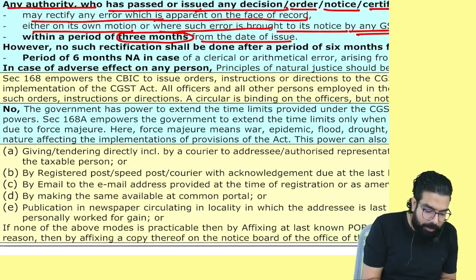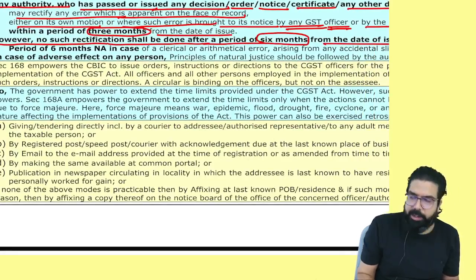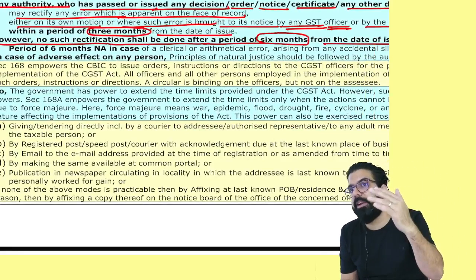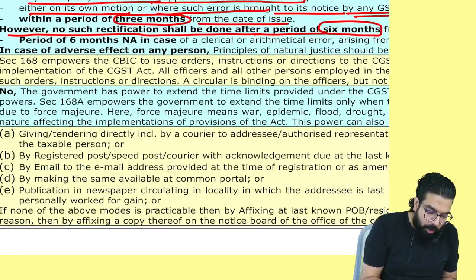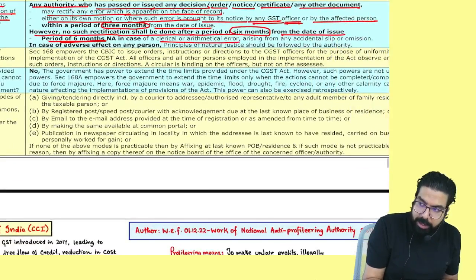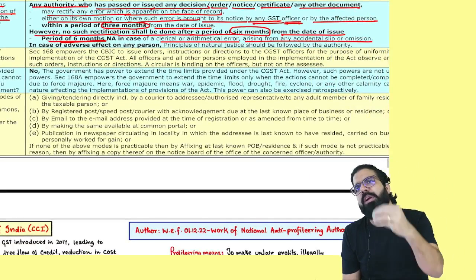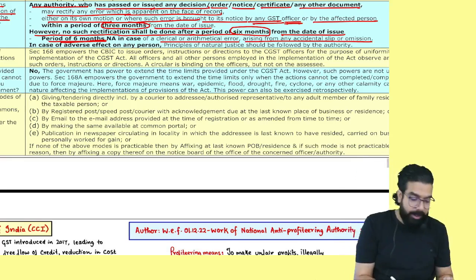Sir, but what is the maximum time? However, no such rectification shall be done after a period of 6 months from the date of issue. It means the maximum rectification can be done within 6 months. Also remember, the period of 6 months is not applicable in case of clerical error or arithmetical error arising out of accidental slip. The 6 month time limit is not applicable for clerical error. One more point, sir.